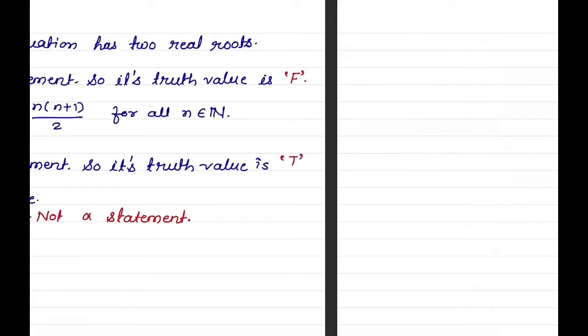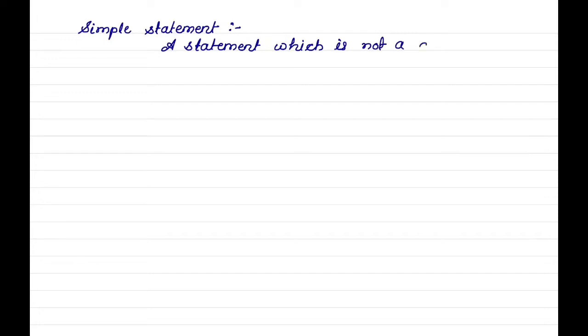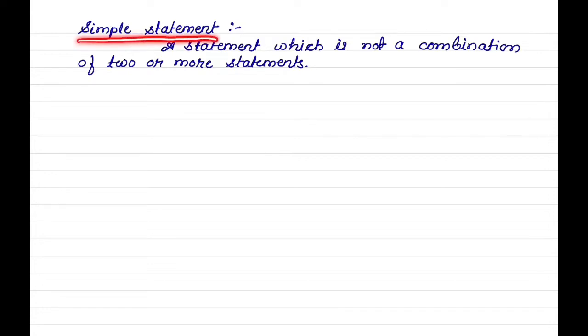There are two types of statement, simple statement and compound statement. Simple statement is a statement which is not a combination of two or more statements. And what about a combination of two or more statements?